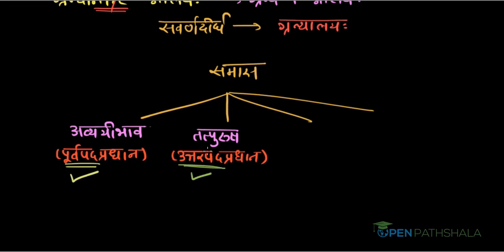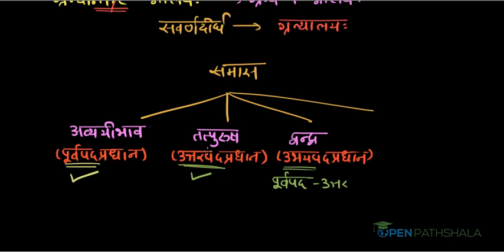Third type is Dvandva. It is considered as Ubhayapada Pradhana. Ubhaya means both. So in this particular type of compound, Purvapada and Uttarapada both are important. Both are predominant.